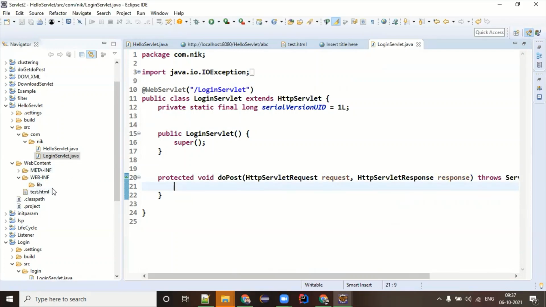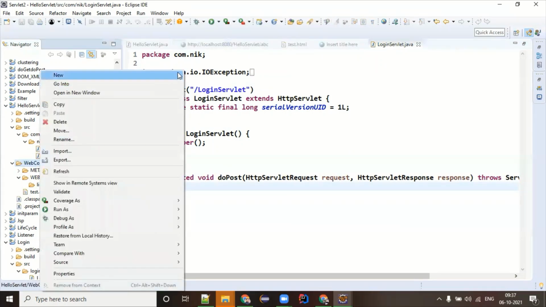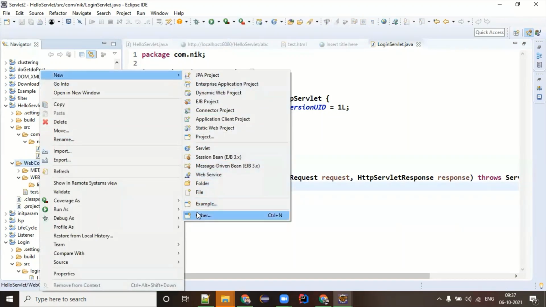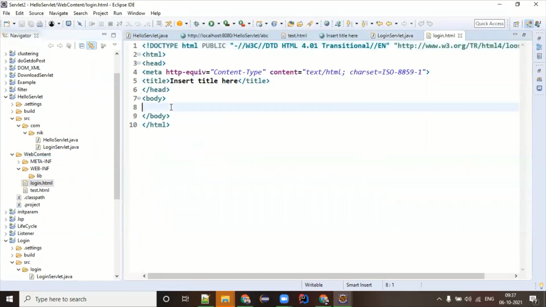Let me first create another HTML, login.html. I'm not going to design anything fancy using CSS and Bootstrap. Later, you guys can do that. But other than the anchor tag, you also have one option here called form.